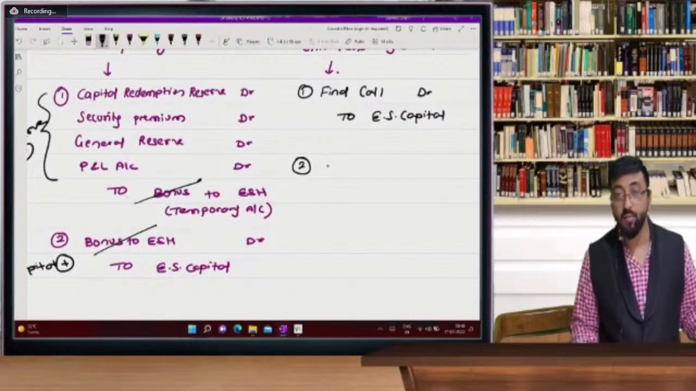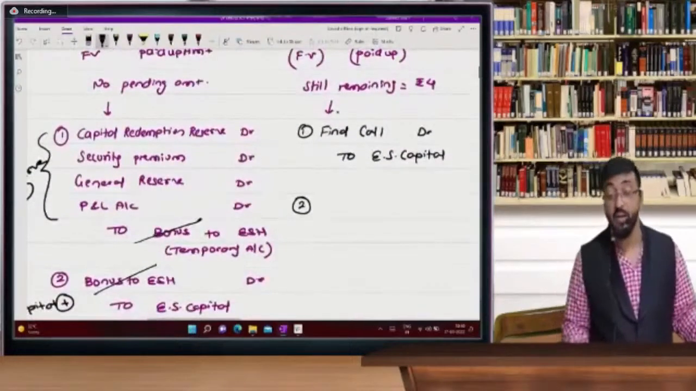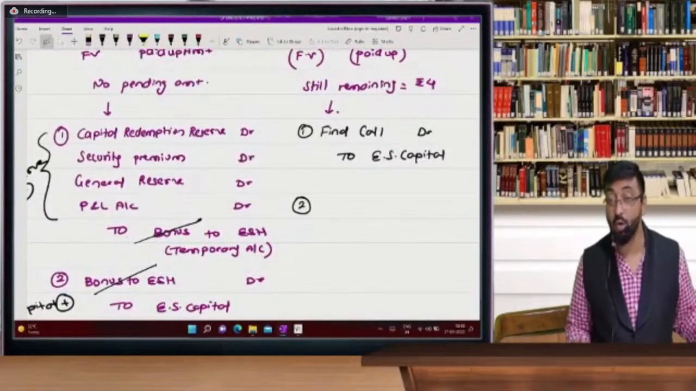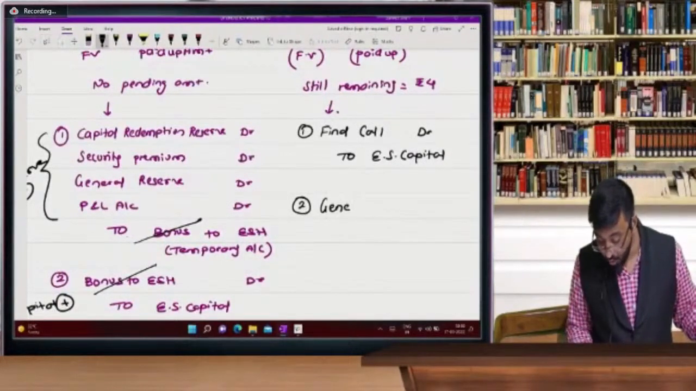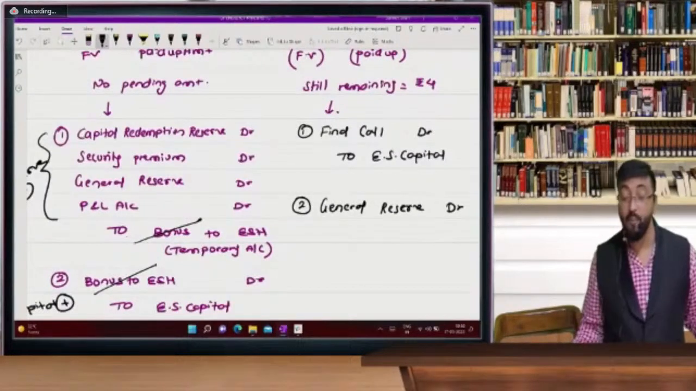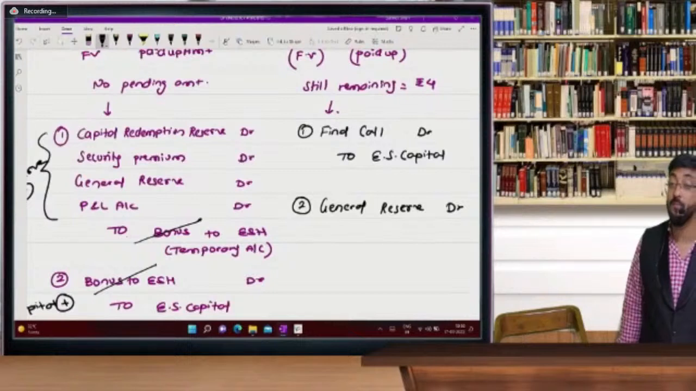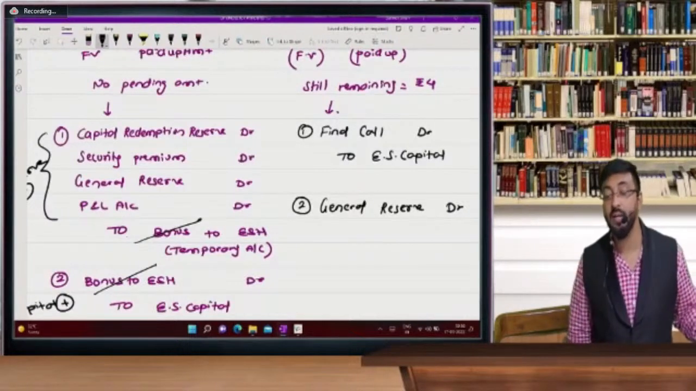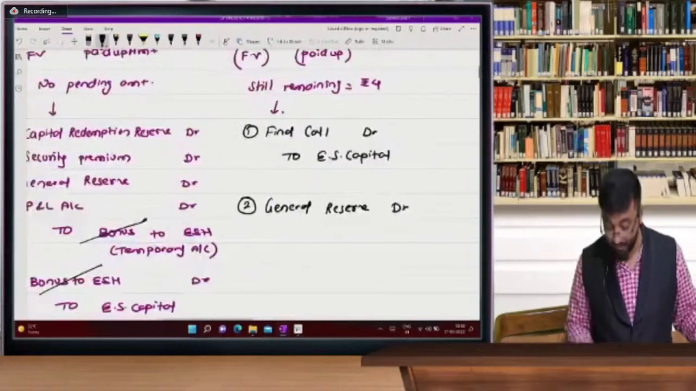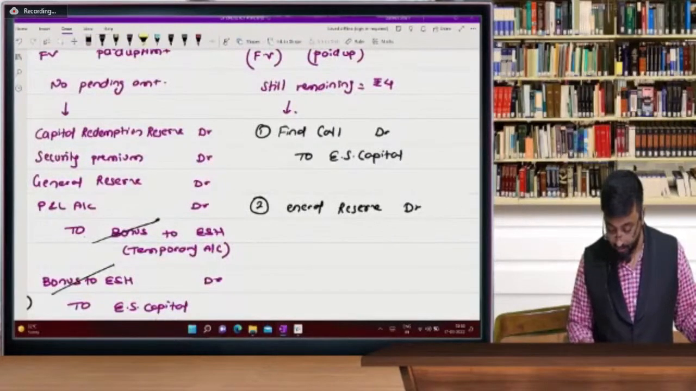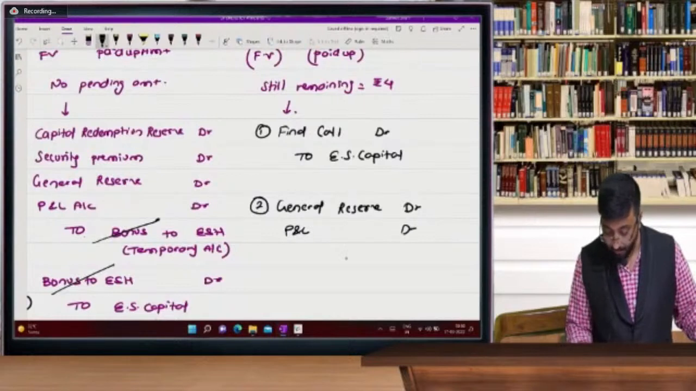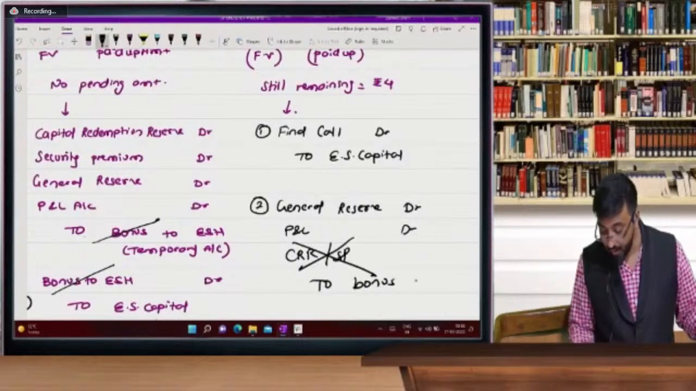Here, when shares are partly paid, you cannot use CRR and security premium. The logic is very simple: because these are partly paid, at least you must get 4 rupees from the shareholder, but you are not getting it. So you have to debit not CRR. Remember here, yes, you can write general reserve account debit, P&L account debit. But remember, CRR and security premium are not allowed to be used for bonus to equity shareholder.